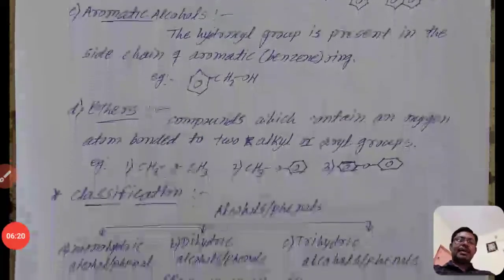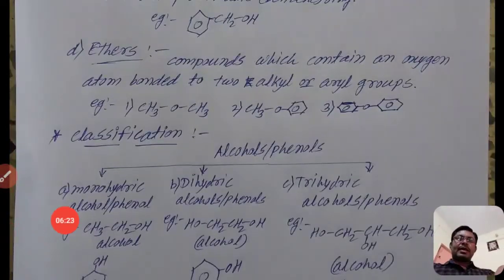Then ethers: compounds which contain an oxygen atom bonded to two alkyl groups. Alkyl means one hydrogen less than the alkane, that is known as an alkyl group, or aryl groups. Aryl groups are the same idea: arenes and aryl, alkanes and alkyl.